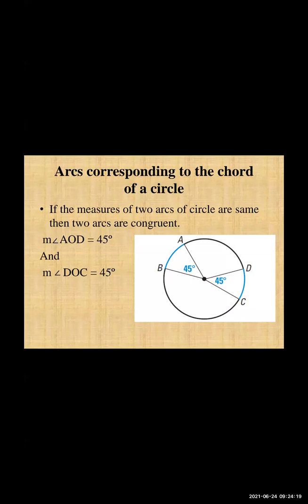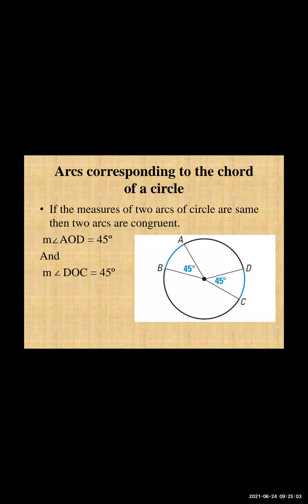ठीक है, if the measure is the same, if their central angle is the same, then the two arcs are also congruent. That only we have to say here: if the central angle made by one arc is 45 degrees, and the central angle made by the second arc is also 45 degrees, then we can say both arcs are congruent. Means arc AB, if you can see in the given diagram, there is central angle AOB. O is not given there, but at the center we will consider it as O. The measure of angle AOB is given to us as 45 degrees, and the measure of angle DOC is also 45 degrees.